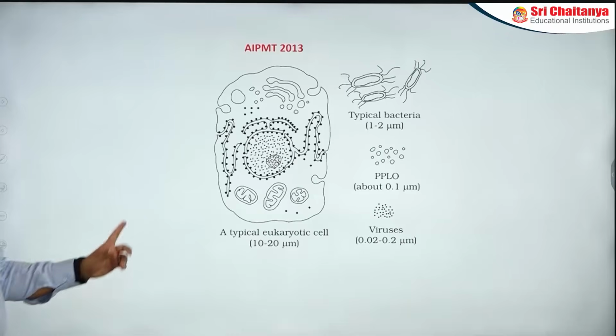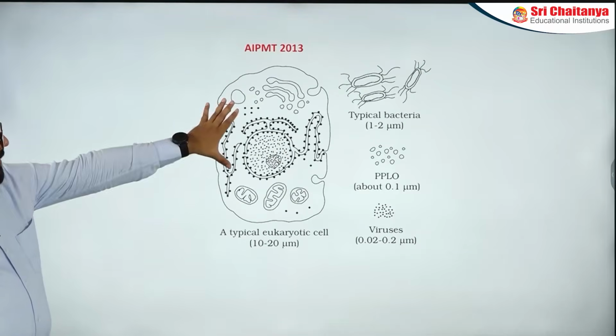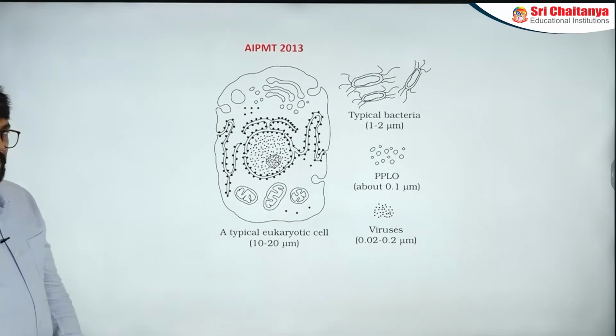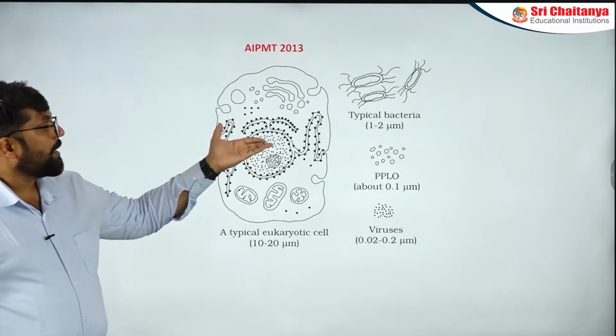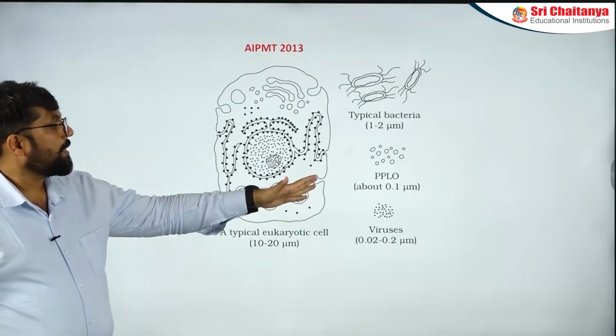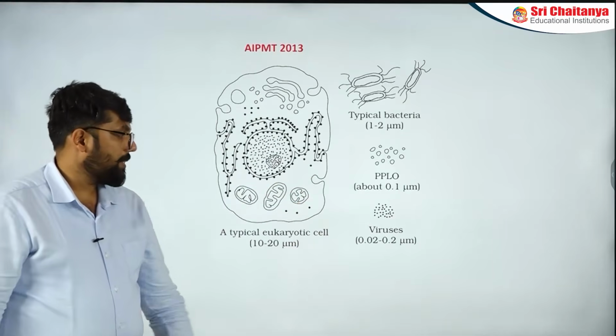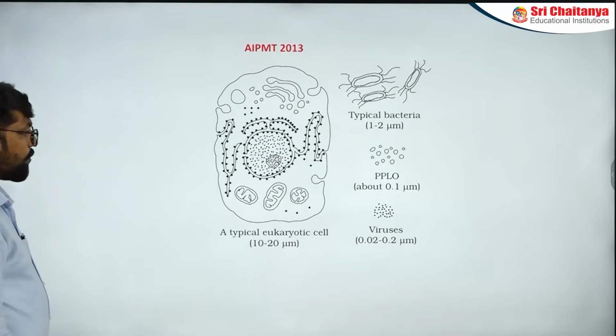Next one, I have mentioned the AIPMT. This diagram as it is came up. They asked what this is, and they have given this particular value. Here you have eukaryotic cell given as 10 to 20 micrometers, typical bacteria 1 to 2 micrometers, PPLO 0.1 micrometers, and viruses are given as 0.02 to 0.2.